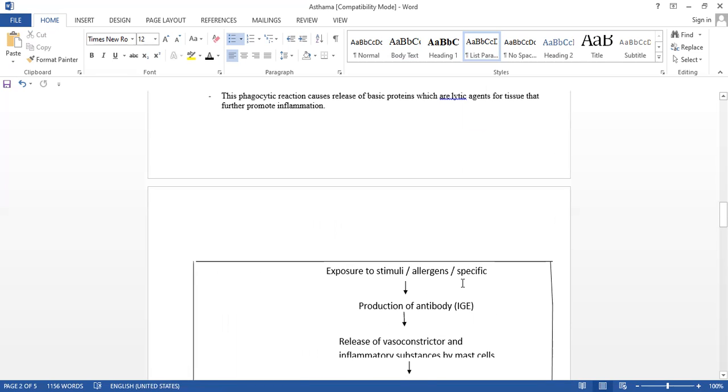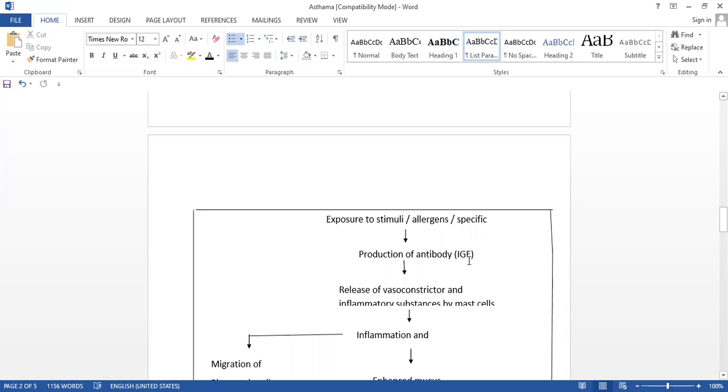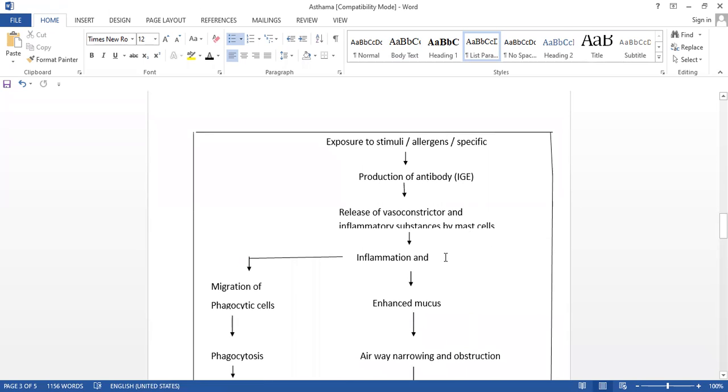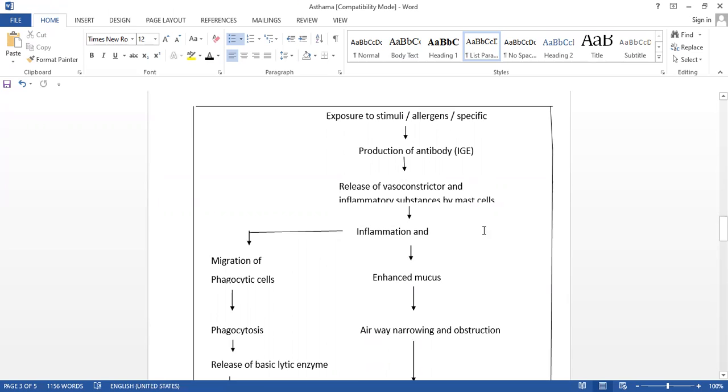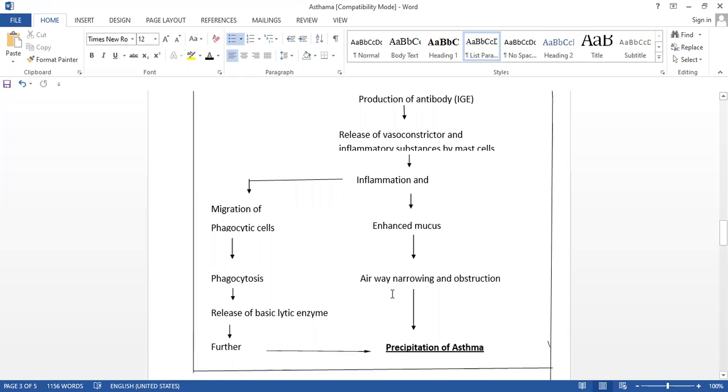When the attack occurs, our body produces the antibody, and the mast cells release substances which have a vasoconstrictor and inflammatory nature, and that causes inflammation. Due to inflammation, it enhances the mucus secretions and causes narrowing of the respiratory tubes.